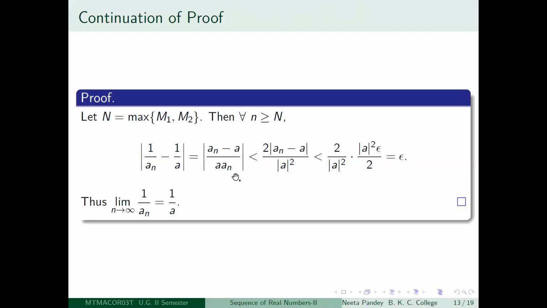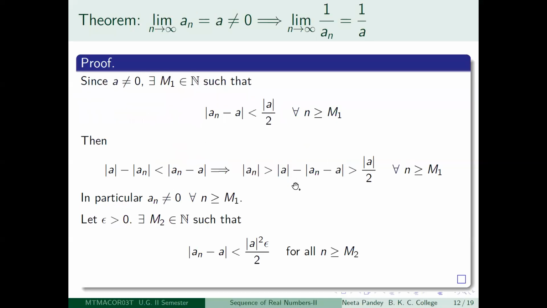Now see what is happening. There is a mod a in the denominator, and there is a mod an in the denominator. What do we know about mod an? We know that mod an is greater than mod a divided by 2 for all n greater than or equal to capital N, because capital N was the maximum of m1 and m2. So for n greater than or equal to capital N, this inequality holds.